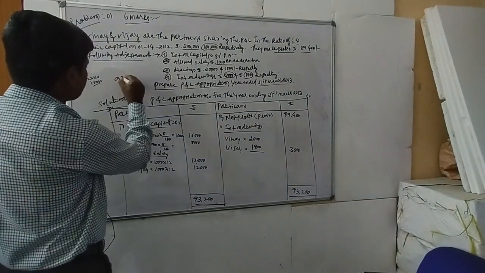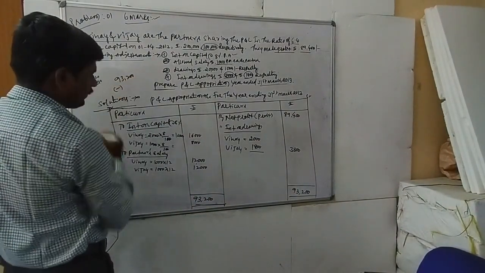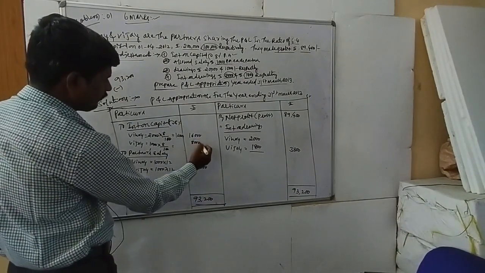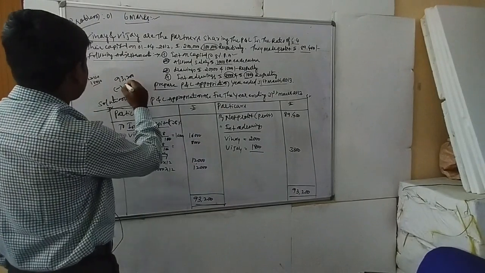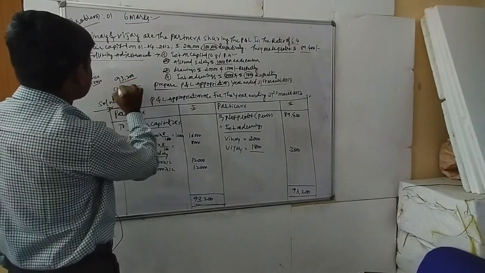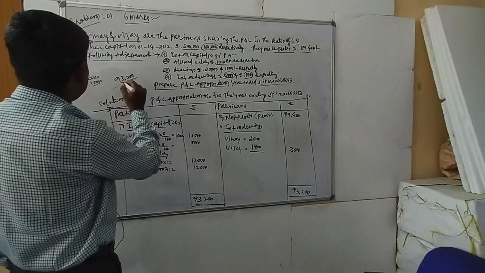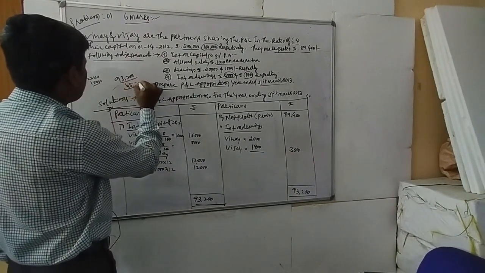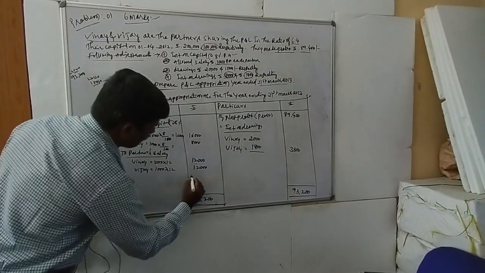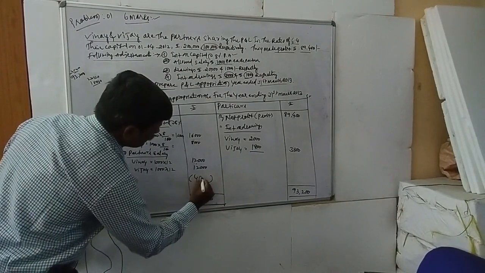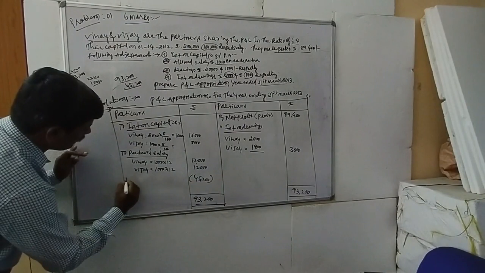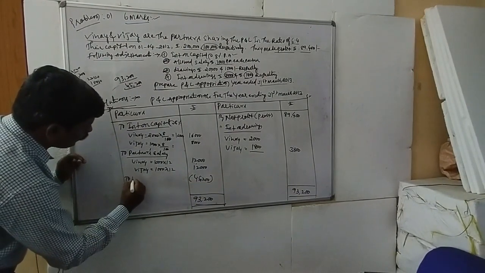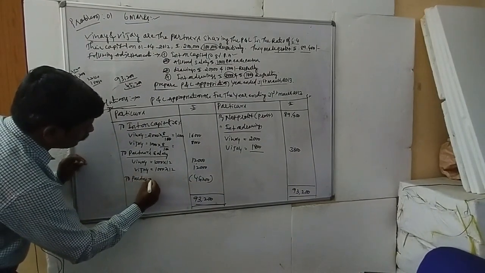Again, 93,200 minus 16,000 plus 8,000 plus 24,000. The remaining value is only 45,200. That 45,200 will be transferred to the two partners' capital accounts.